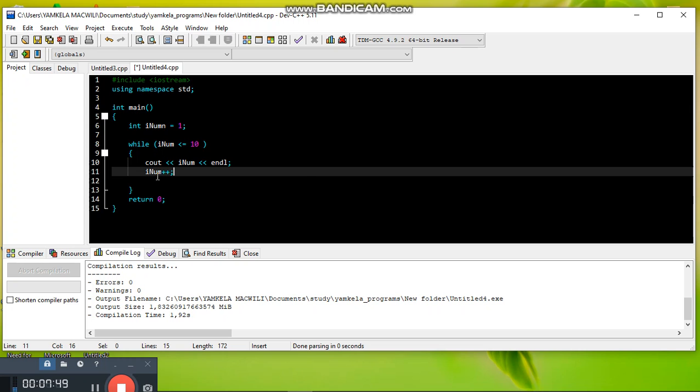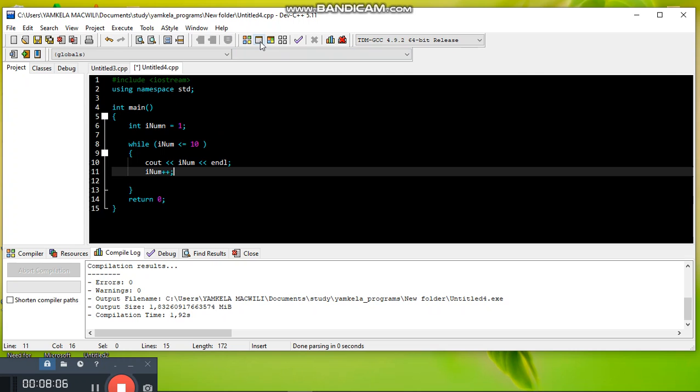And then this loop exits or stops, or the body of this loop will not be executed. Then it returns the value 0. So the program will stop.